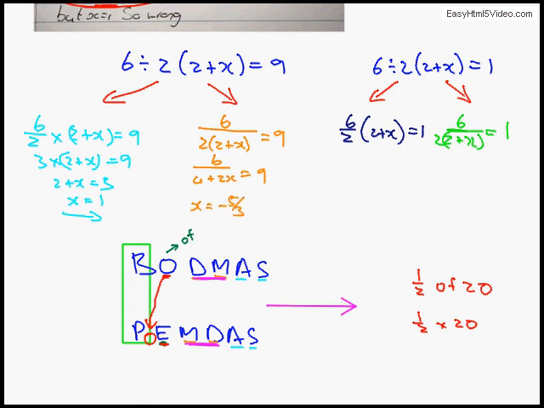However, if we use the one on the right hand side, according to the same set of rules, we'll get 3 times 2 plus x is equal to 1. So then 2 plus x is equal to a third, and x is therefore equal to minus 1 and a third. So suddenly this doesn't make sense anymore, because we've used the 1 and we've used just the other technique, and now suddenly we've proven that that is definitely not right.